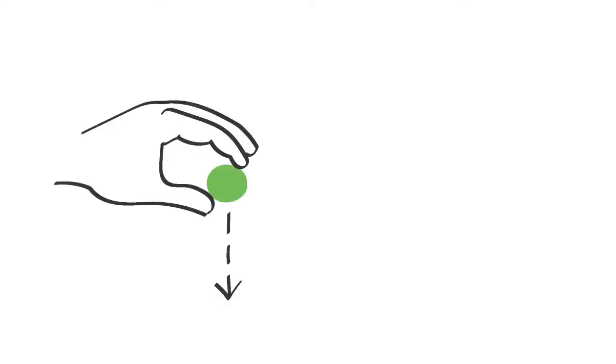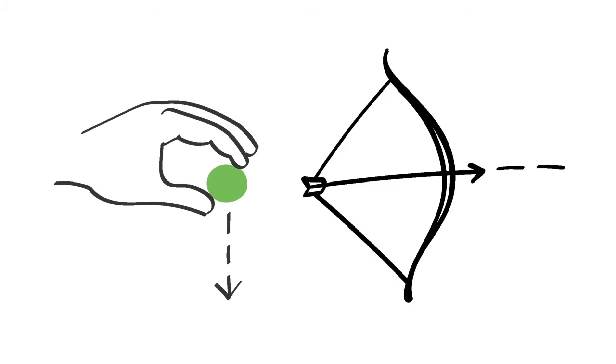For example, if you held a ball above the ground but you didn't release it, that ball would have potential energy because it's ready to fall to the floor, but it hasn't fallen yet. Or if you held a bow and arrow and pulled back the string but didn't shoot the arrow yet, all of that energy was stored in the tension of the string. That string would have potential energy. It would be ready to make the arrow go forward, but it hasn't started yet.